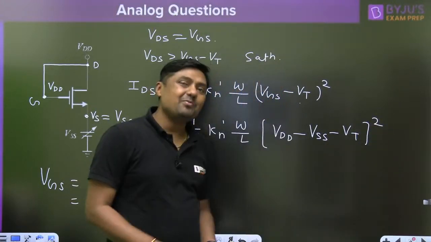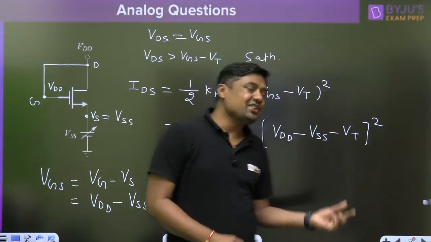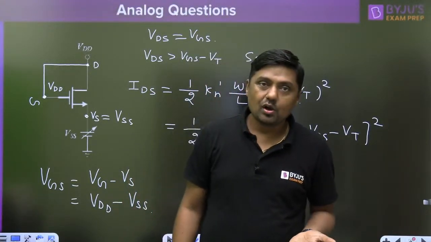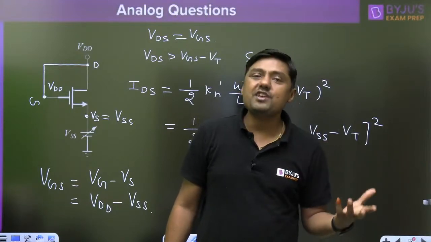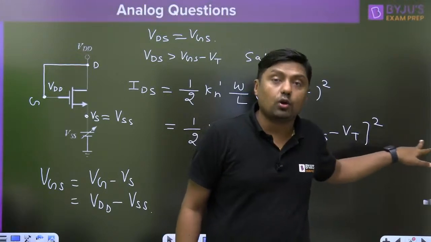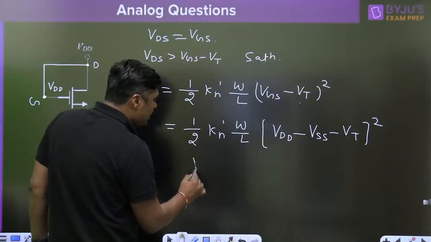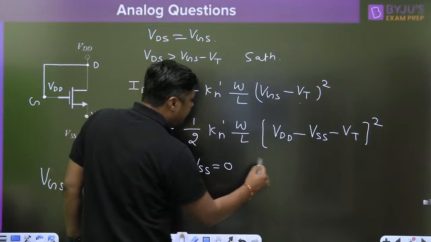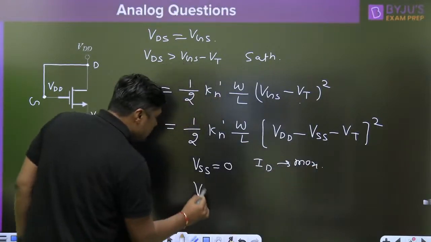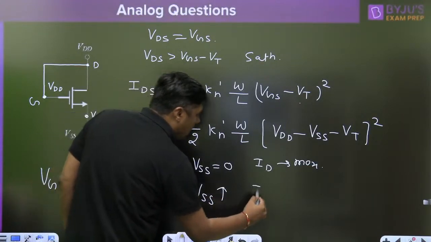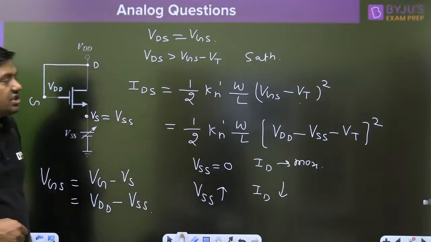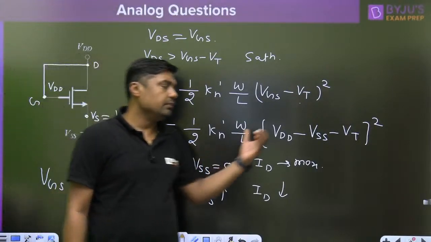So everyone tell me, exactly at 0, when the VSS is 0, we are getting the maximum current. And when we are increasing the VSS, what about the current? Current decreases. And what is the relation? Square of that. So when the VSS is 0, ID is maximum. When we are increasing the VSS, ID will decrease, and finally it will become 0.